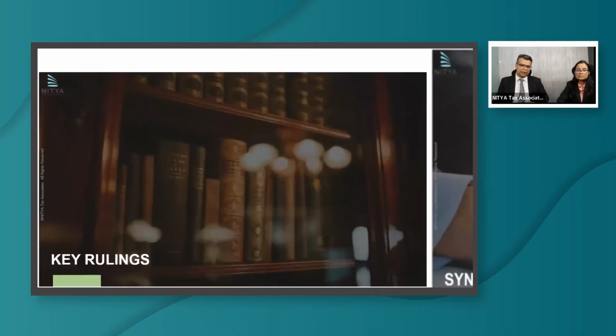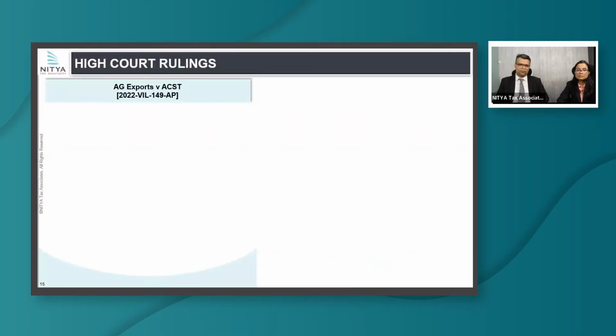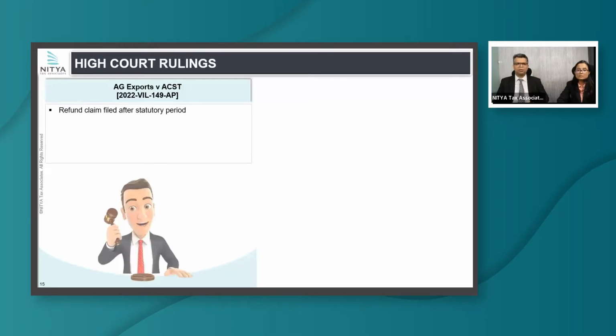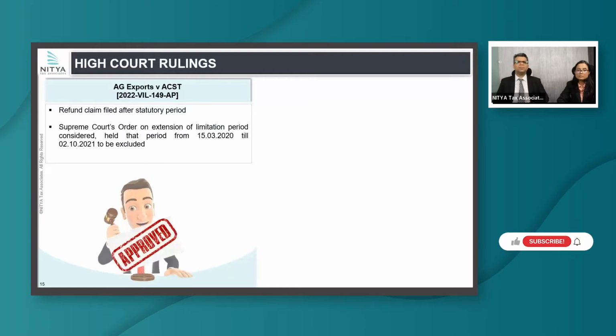On to other key rulings which have come during this period. I'll start with the ruling on refund. In this particular case, before the AP High Court, the refund was filed after the statutory time period, and the assessee relied upon the Supreme Court order that the period of limitation should be excluded, and this should apply on refund claims also. The High Court accepted it and said yes, the Supreme Court order, because it is overriding on all other laws, would be applicable on refund proceedings also, and therefore the refund was allowed.